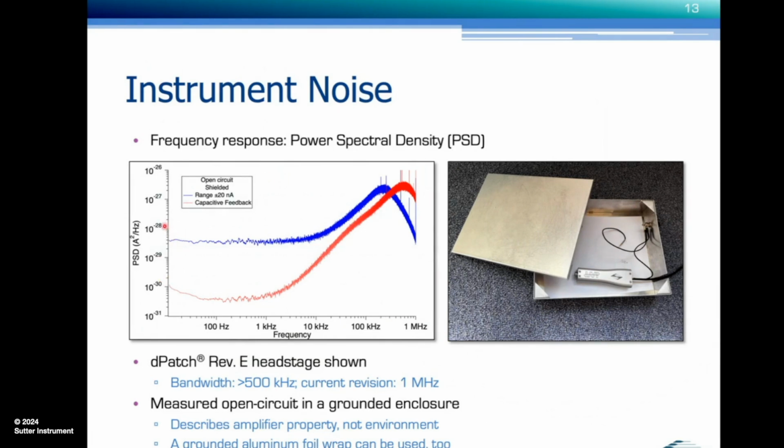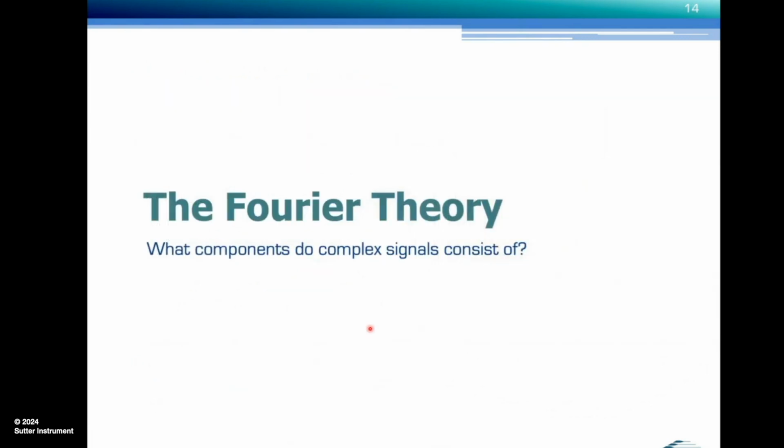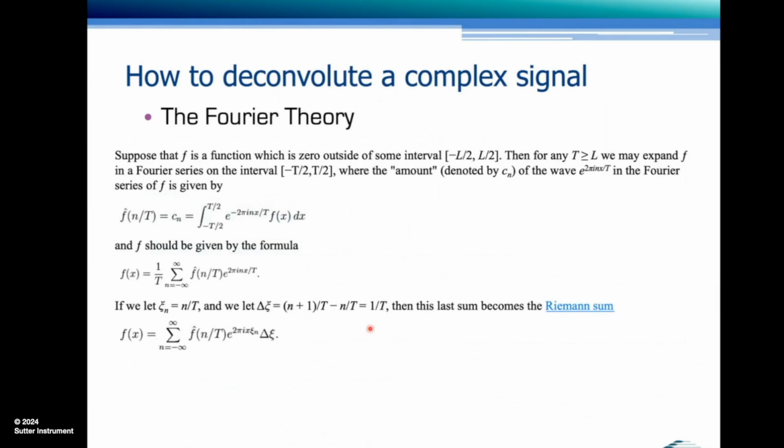Now, we're going to see a number of these spectra. In this case, it's a power spectral density plot. We're going to see a number of these spectra, and that's why I do want to switch back a little bit to theory. But in the pragmatic approach, I will not go all the way into math, but visually show you how a complex signal, such as our electrophysiological signal, is composed of multiple components at discrete frequencies.